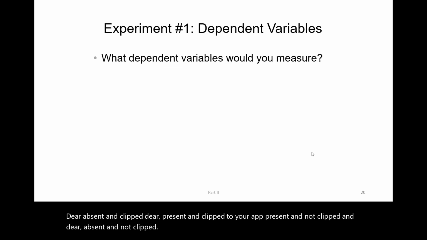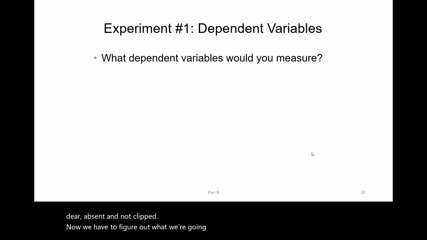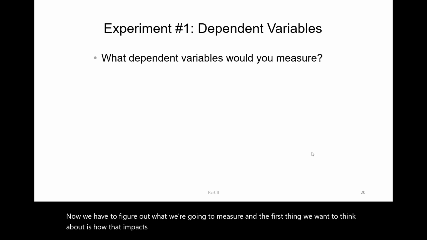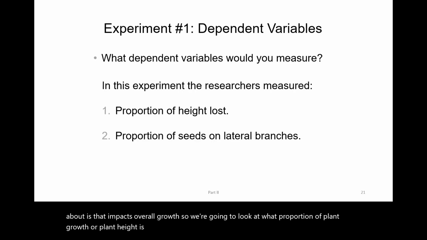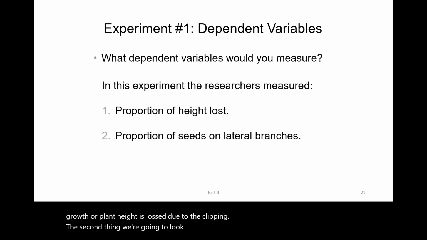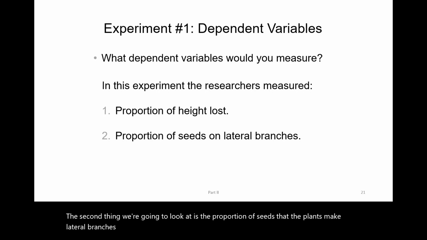Now we have to figure out what we're going to measure, and the first thing we want to think about is how that impacts overall growth. So we're going to look at what proportion of plant growth or plant height is lost due to the clipping. The second thing we're going to look at is the proportion of seeds that the plants make on lateral branches. These are branches that may not be lost when the top of the plant is lost.